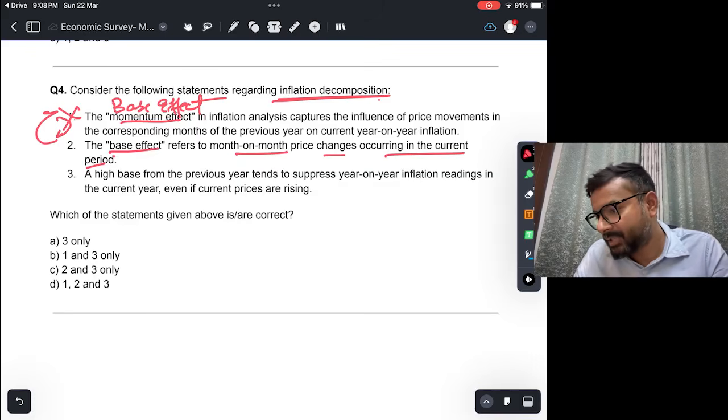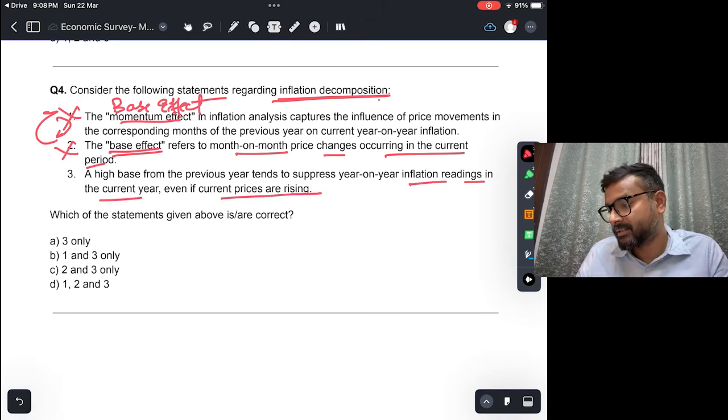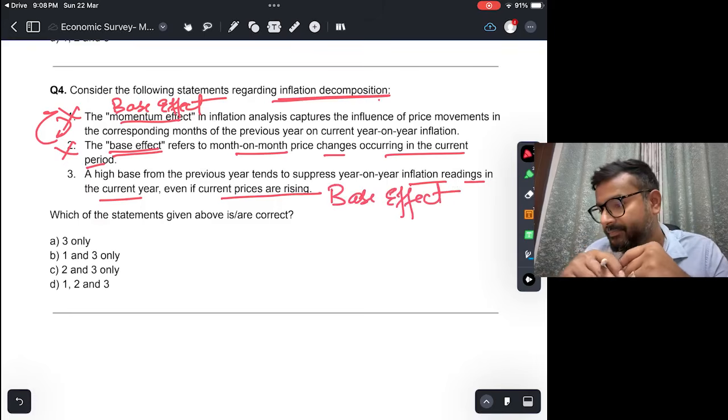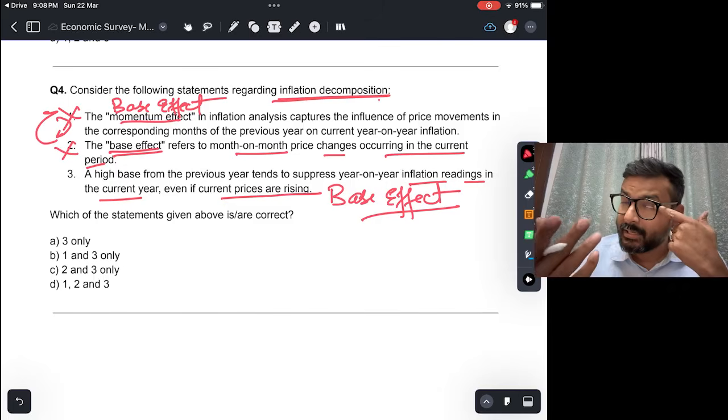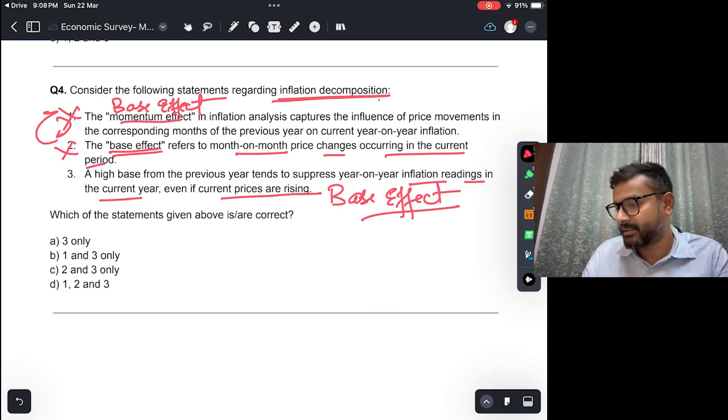Third, a high base from the previous year tends to suppress year-on-year inflation readings in the current year even if current prices are rising. Okay, and this is what is known as base effect, right? So if last year had quite high prices, which means the base is quite high, then this year the calculation of inflation will be very moderate even though the prices are rising. So this is correct, so the answer would be A, 3 only.